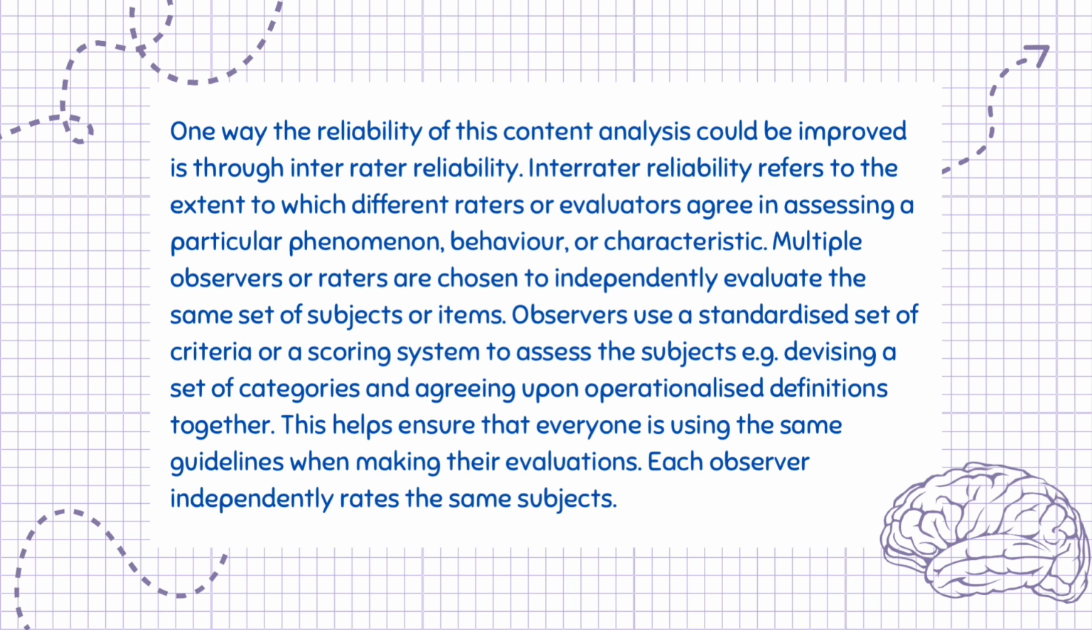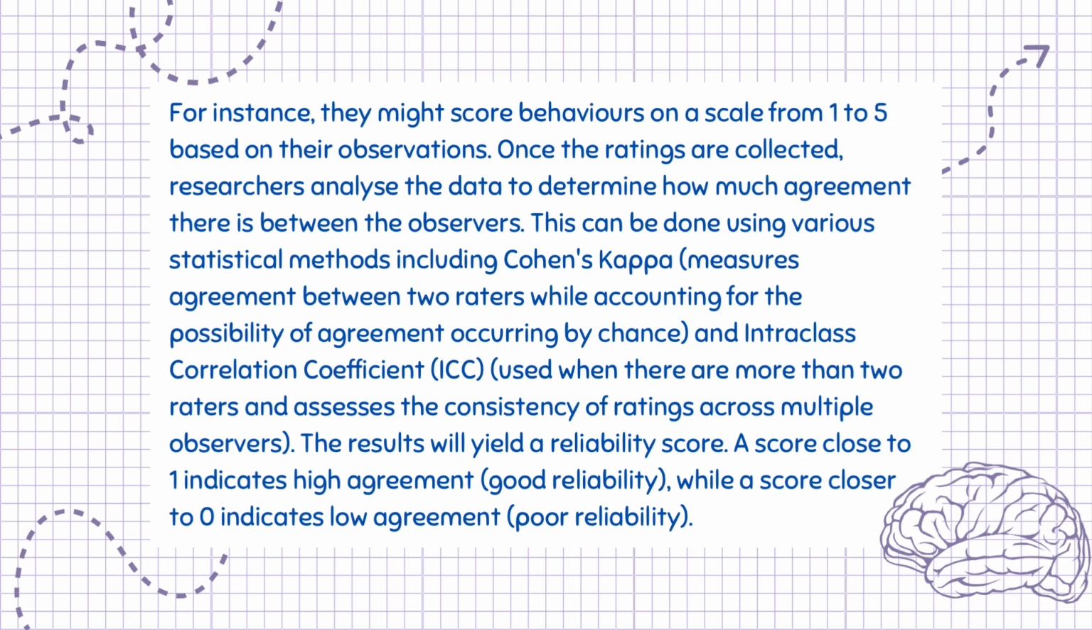Each observer independently rates the same subjects. For instance, they might score behaviors on a scale from 1 to 5 based on their observations. Once the ratings are collected, researchers analyze the data to determine how much agreement there is between the observers. This can be done using various statistical methods including Cohen's kappa, which measures agreement between 2 raters while accounting for the possibility of agreement occurring by chance, and intraclass correlation coefficient, ICC, used when there are more than 2 raters and assesses the consistency of ratings across multiple observers.